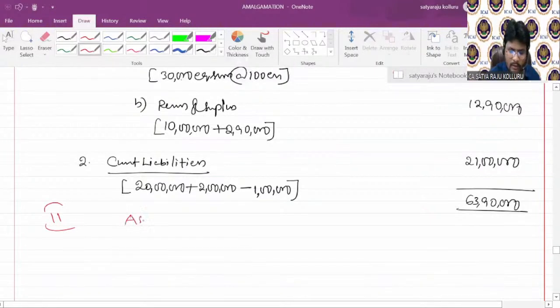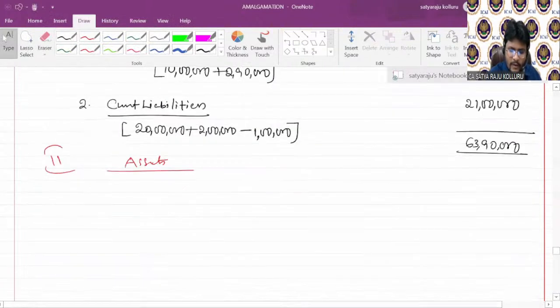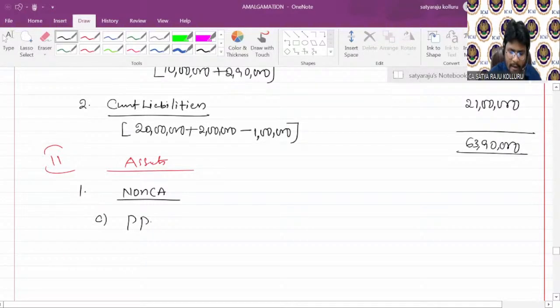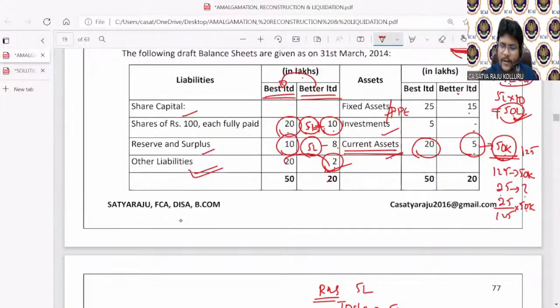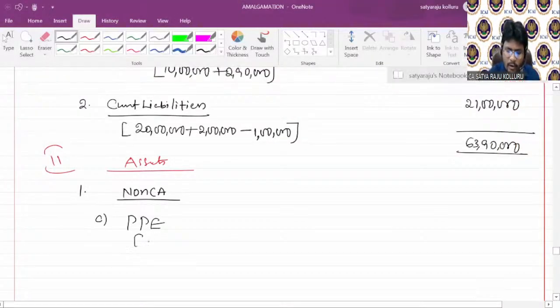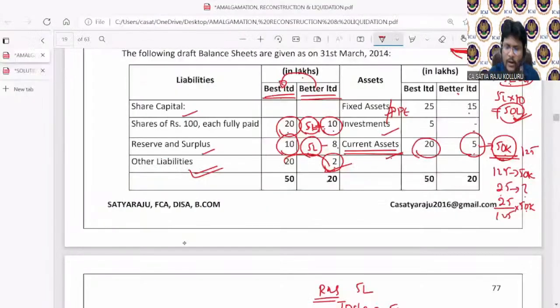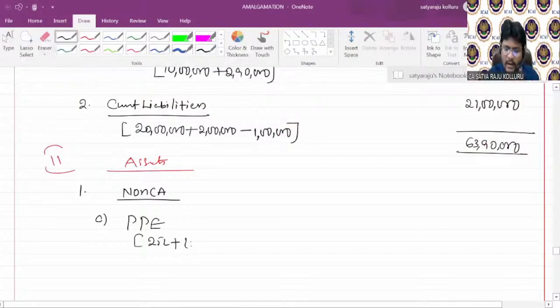Next, you can go to assets, guys. Number 2, assets. Under assets, the first one is non-current assets. A, property, plant and equipment. Please, all of you concentrate here. Here the fixed assets are 25 lakhs, plus you are taking the fixed assets of Better Limited as well, now 15 lakhs.